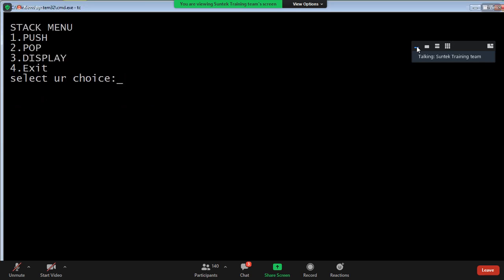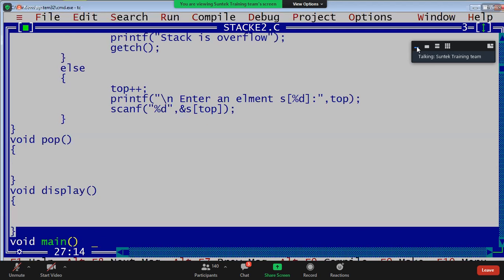Push 1, 10; push 1, 20; push 1, 30. Push 1 again, stack is overflow. Stack is overflow, right? If I press 1, stack is overflow. Clear, guys?